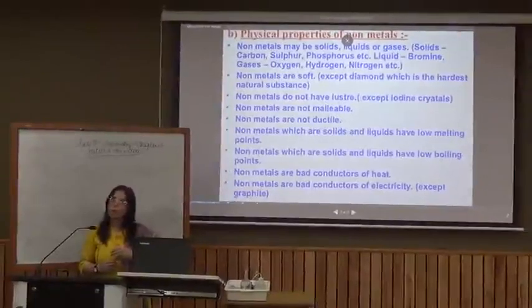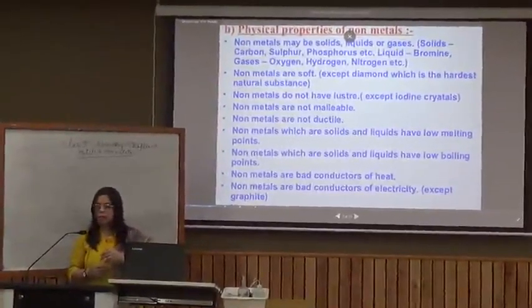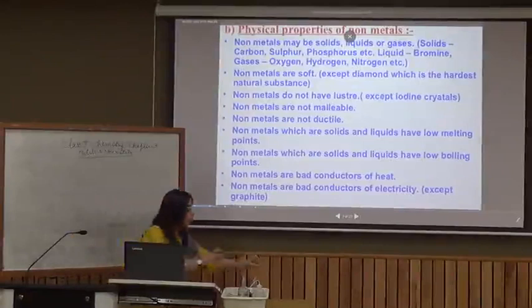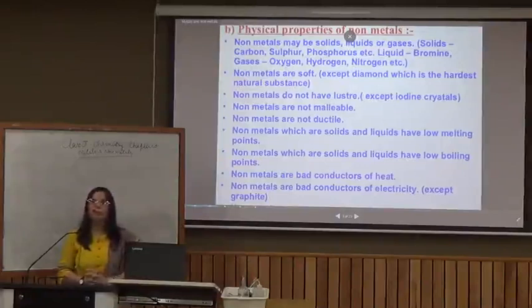Non-metals are not malleable. They are not even ductile. Non-metals which are solids and liquids have low melting points. There is a liquid non-metal also. Bromine is the liquid non-metal. Non-metals are poor conductors of heat and electricity both, whereas graphite, a form of carbon, is an excellent conductor of electricity. That is an exception.